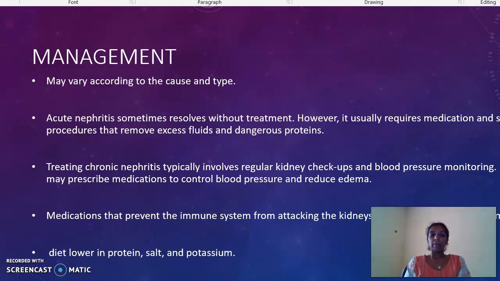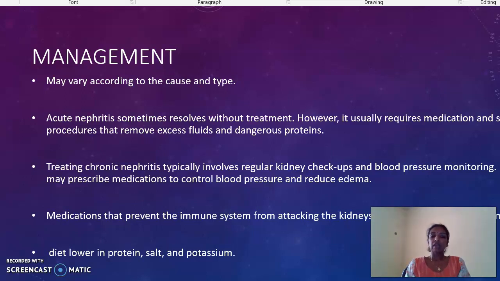We are moving on to the management. Management may vary according to the cause and type of acute nephritis. If the patient is having acute nephritis, it may resolve without treatment. And if it requires medication, the doctor may prescribe certain medications and certain procedures to remove excess water from the kidneys. Not only excess water, some dangerous proteins are also removed through these procedures.